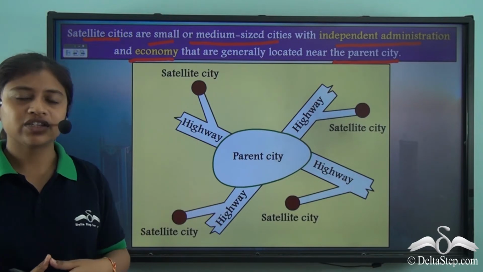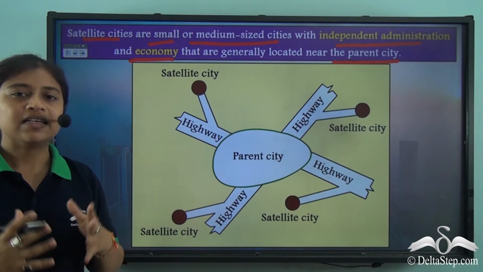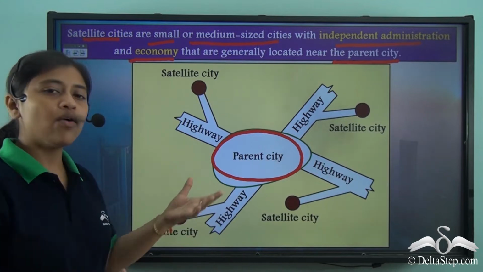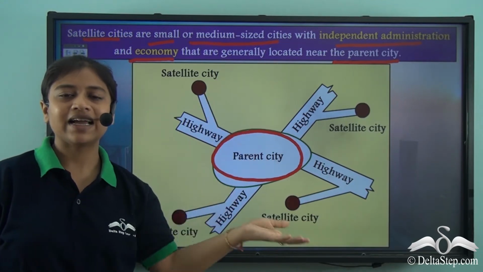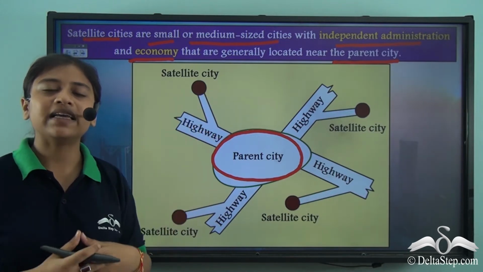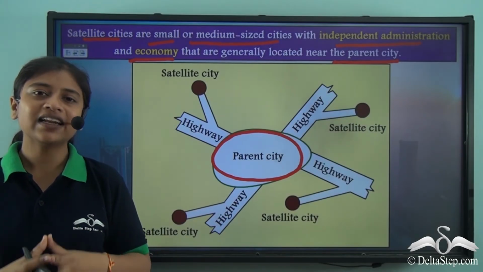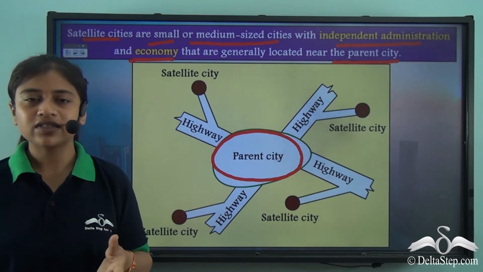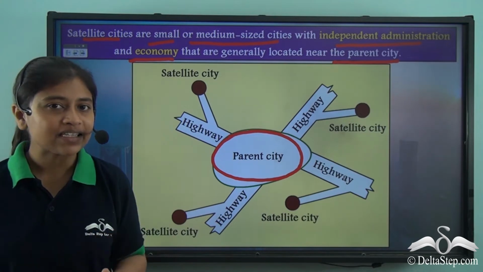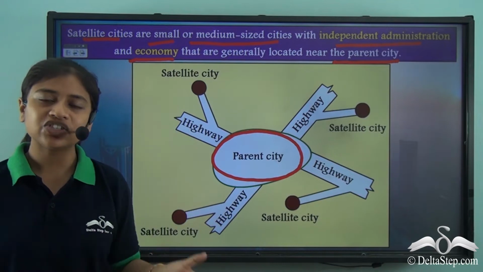So, here is an image that helps us understand how and where satellite cities are present. Say, for example, this is a large city. Now, around the large city, there could be many satellite cities. These satellite cities are at a certain distance and could be easily traveled to through a highway or through other well-connected roads and railways. So, here we understood that satellite cities are small and medium-sized cities with independent administration and economy, and they are located at a certain distance from a larger city.